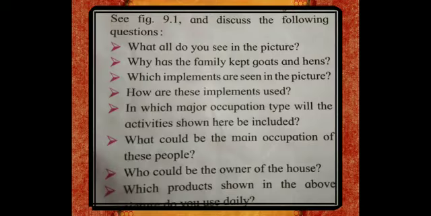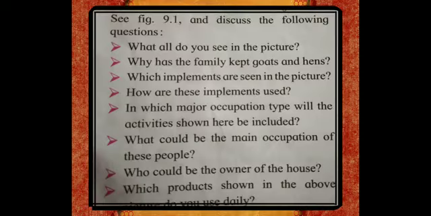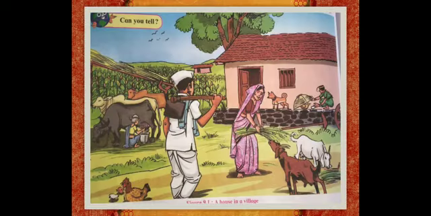Which implements are seen in the picture? So children, implements like a plowshare, also a grape hoe, etc. are seen in the picture. How are these implements used? These implements are used in the farm when the cultivation process is going on.